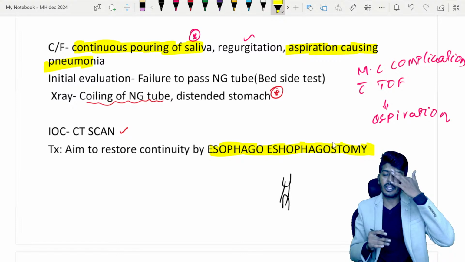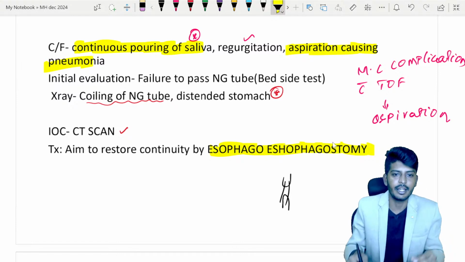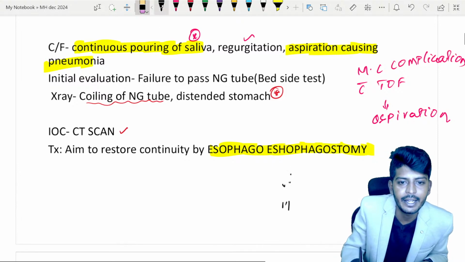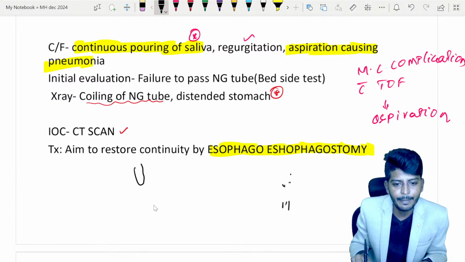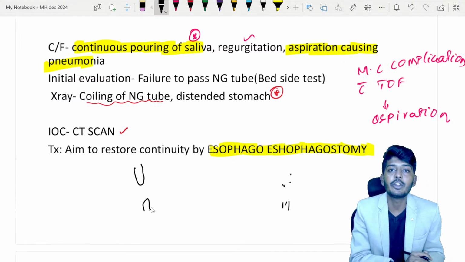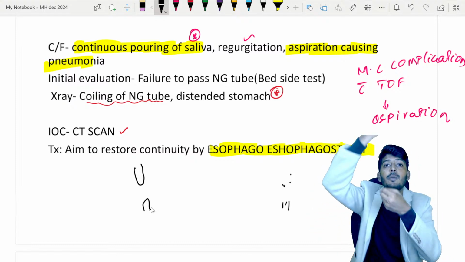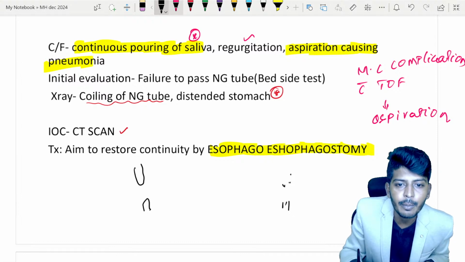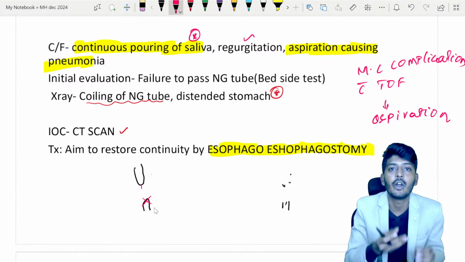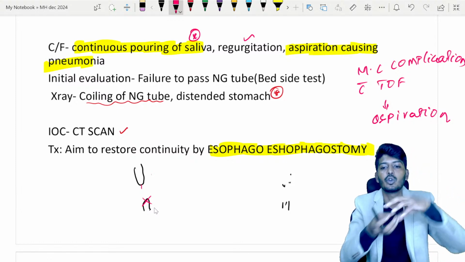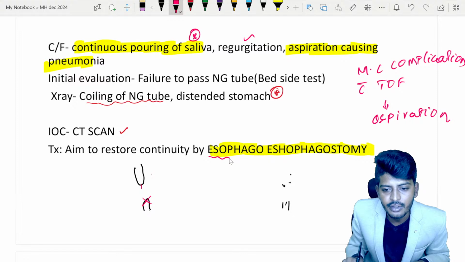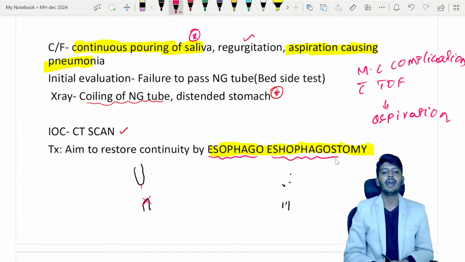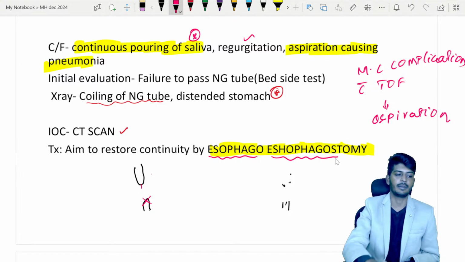Okay, apart from esophagostomy, how this procedure is done is slightly different. You cannot pull the esophagus anywhere. The esophagus is having blind ends like this. Look carefully, here there is a blind end, and here there is a blind end. So you cannot pull the esophagus or the stomach upward. What you have to do is usually we make small incisions and allow the esophagus to grow. As it grows, it comes closer, and the last target of the procedure is esophagostomy. This is a very important word, and this has also been asked previously. Esophagostomy is the treatment.